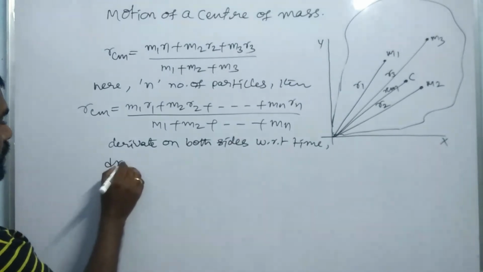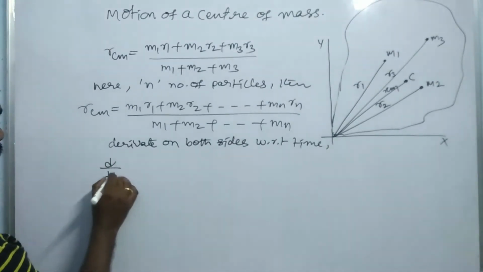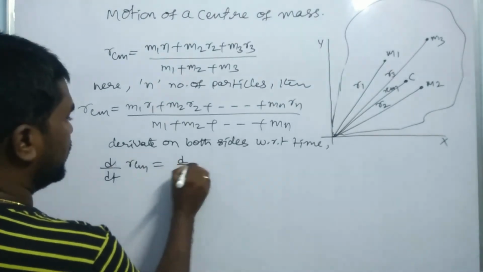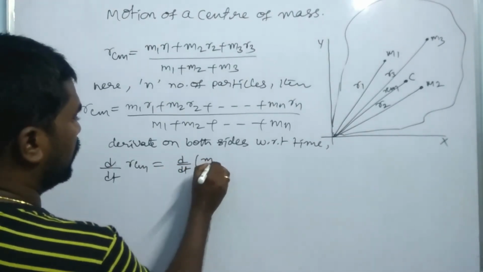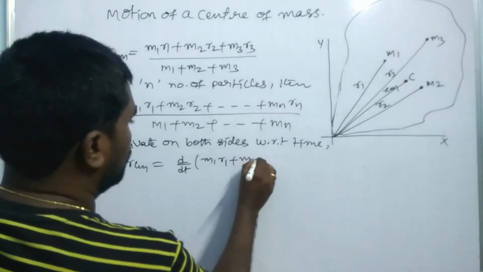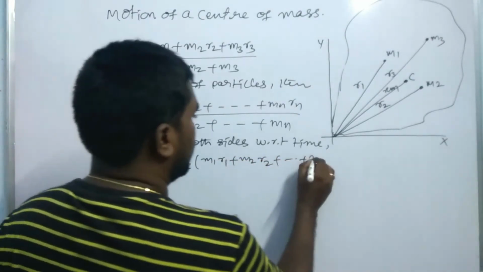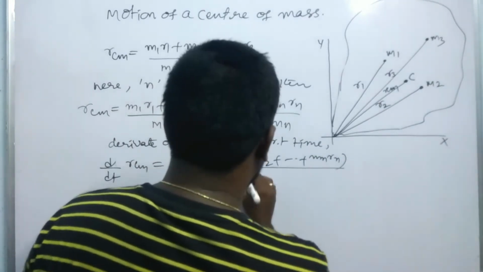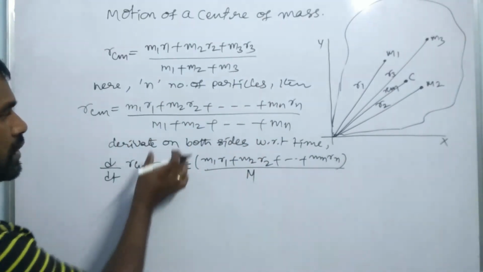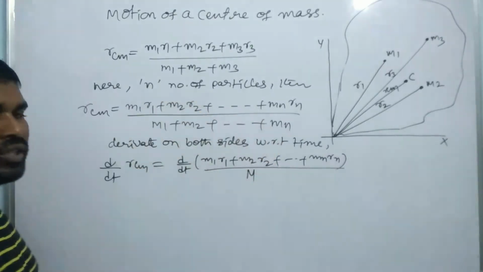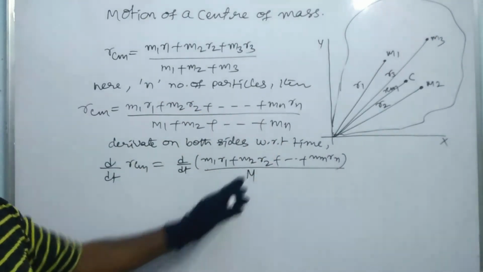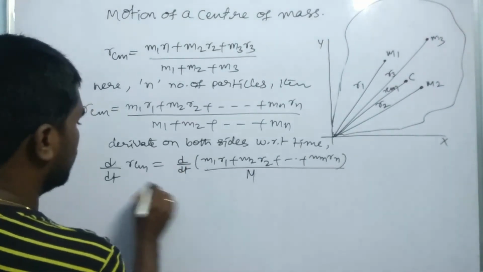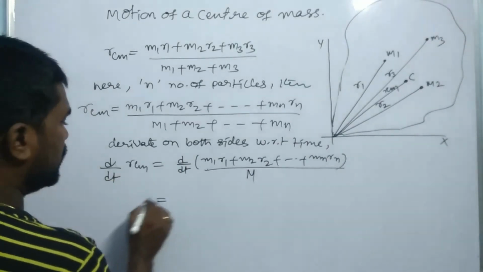Therefore d/dt of R_CM is equal to d/dt of (m1 r1 + m2 r2 + ... + mn rn) divided by capital M, because it is the total mass of the particles. Individual masses are given to us, and M is the total mass of the system. So here d/dt, what is that?